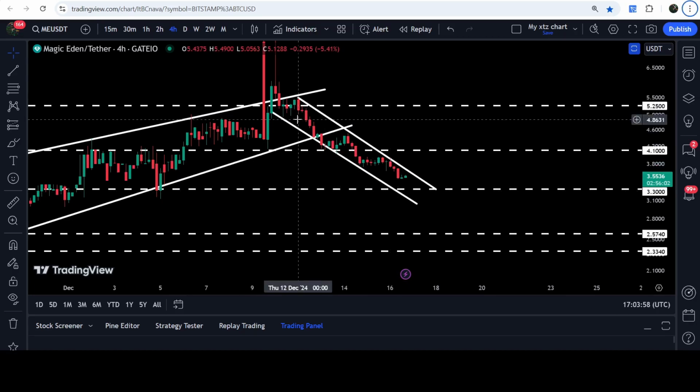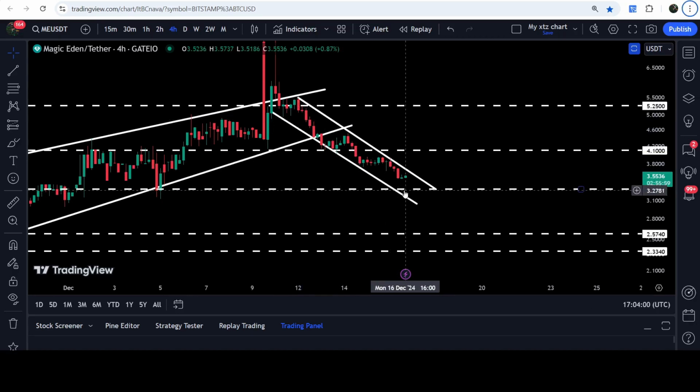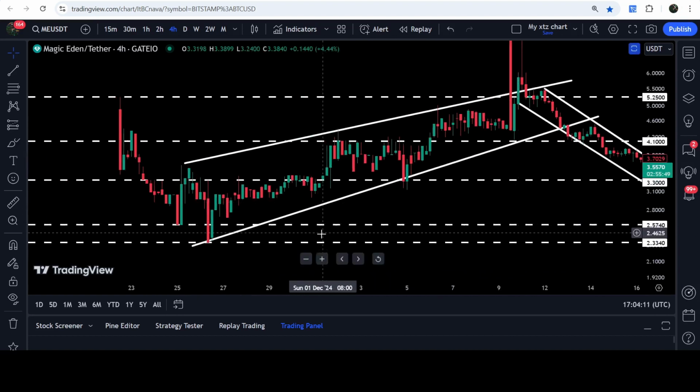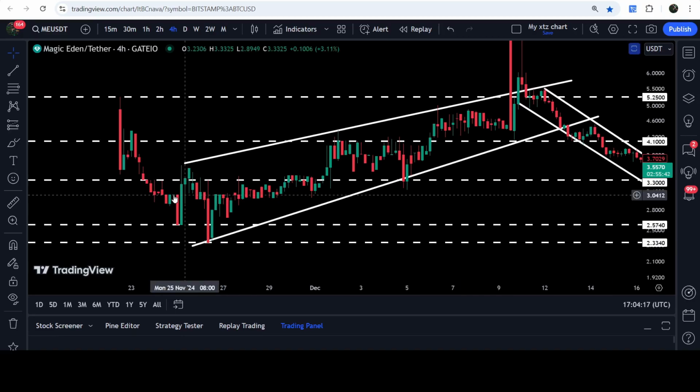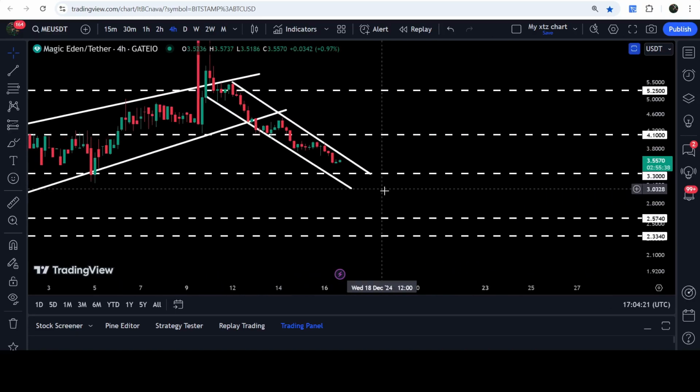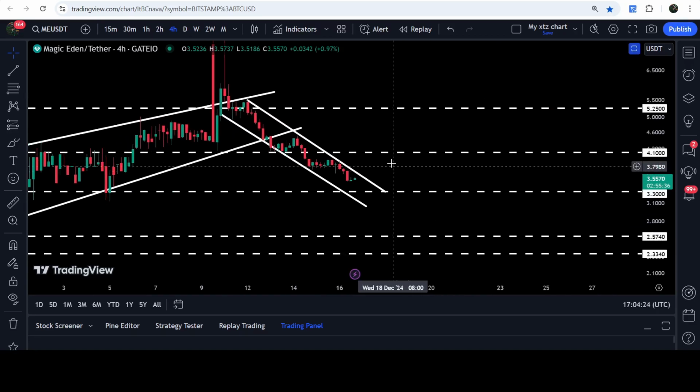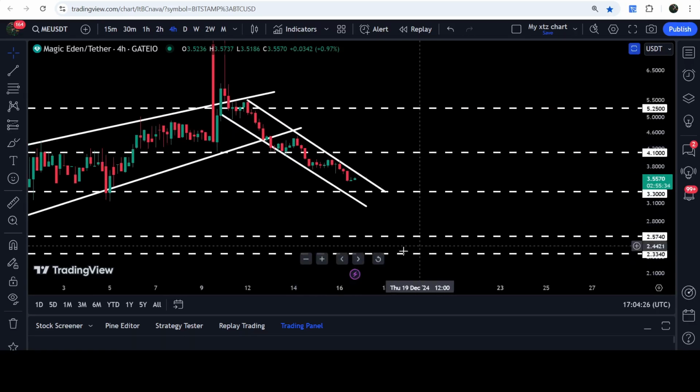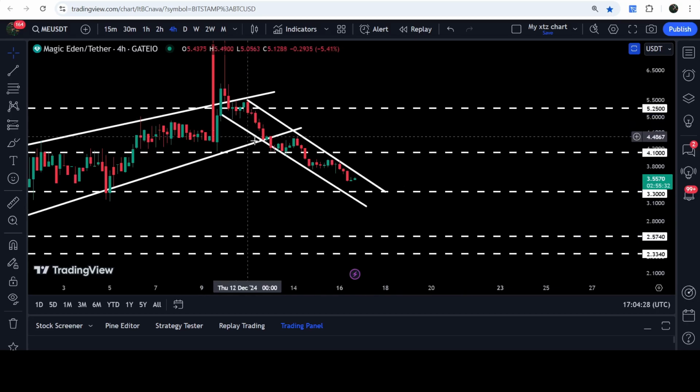For example, if the price line of Magic Eden breaks down this next support of $3.30, then it can drop down to the next support here while moving inside this down channel, to this support of $2.57. That was previously broken as a support here. In fact, this is a complete support zone from $2.57 to $2.33. That was previously a support zone here, and again, it can work as a strong support zone for the price line of Magic Eden. That will be, by the way, a key support zone for Magic Eden.